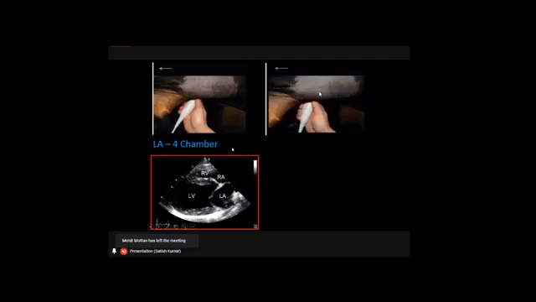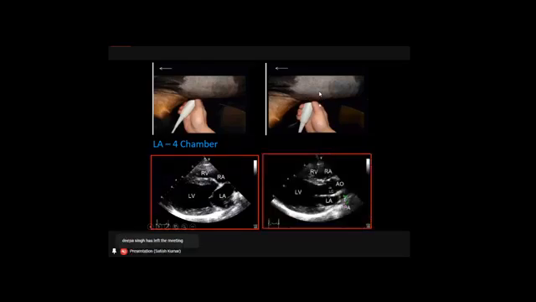Okay, so now from this oblique position, slightly bring it to a more vertical position. Look at this view compared to this view. Here, the transducer is placed slightly vertical. And once it is brought to a slightly vertical position, we have another part entering into our image. So apart from the right atrium, right ventricle, left ventricle, and left atrium, we have the aorta. This is called the left ventricle outflow tract. So this image is a 5-chamber view, including the aorta, and this image is called a 4-chamber view.